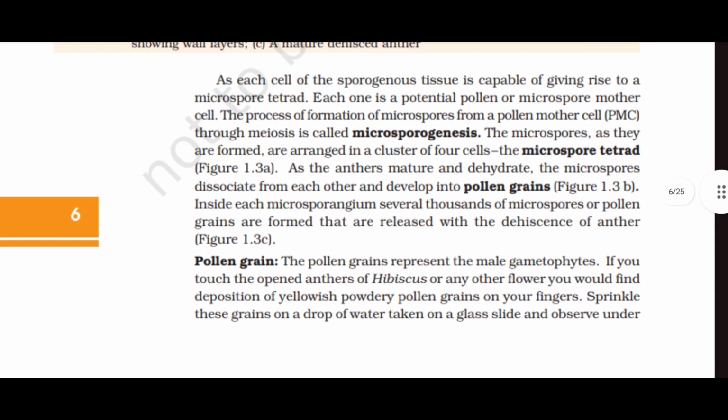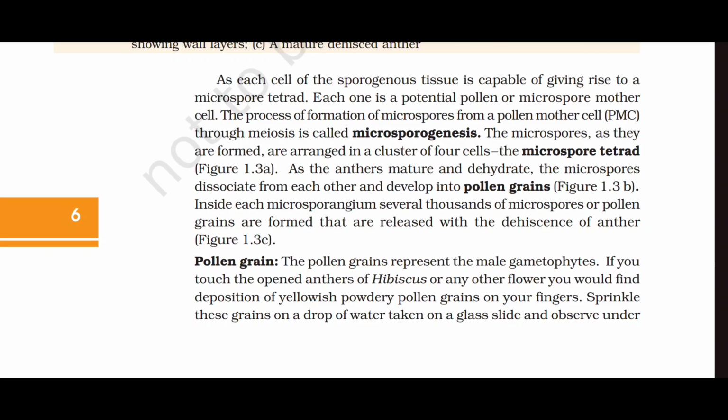As each cell of the sporogenous tissue is capable of giving rise to a microspore tetrad, each one is a potential pollen or microspore mother cell. The process of formation of microspores from a pollen mother cell through meiosis is called microsporogenesis. The microspores, as they are formed, are arranged in a cluster of four cells, the microspore tetrad.